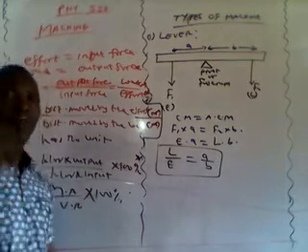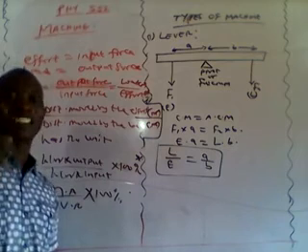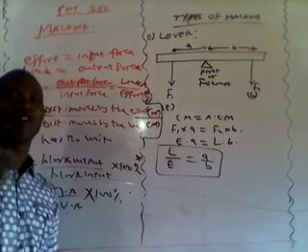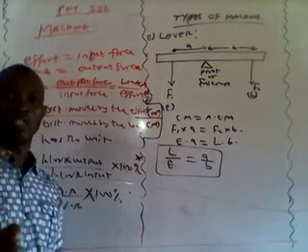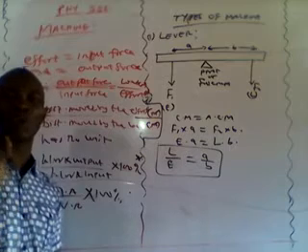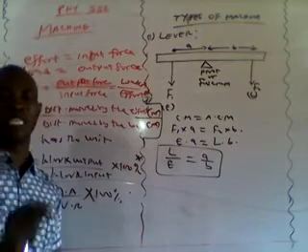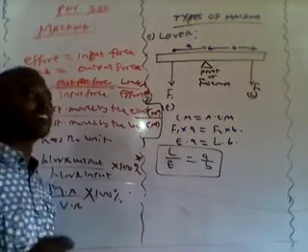Why? Because of the frictional force that occurs at the moving parts of any machine. So the reason why the efficiency of the machine is always less than 100% or 1 is the frictional force acting on the moving parts of the machine. So you need to take note of that.